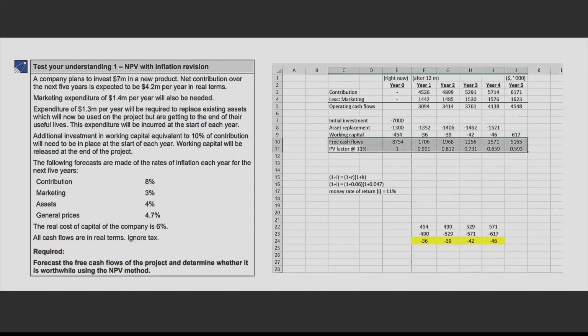See, the way I'm doing it, you have to do this in the same pattern in the exam. Present value of free cash flows. This into this, copy this, paste everywhere. Right? Now let's just calculate the net present value.